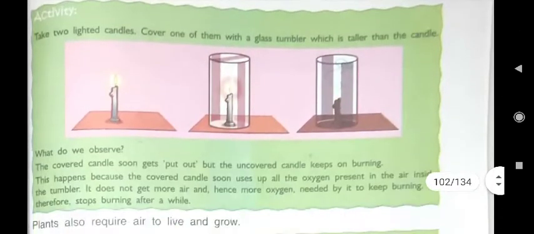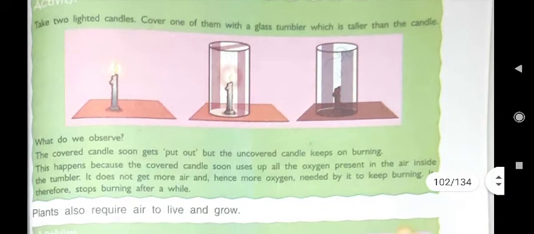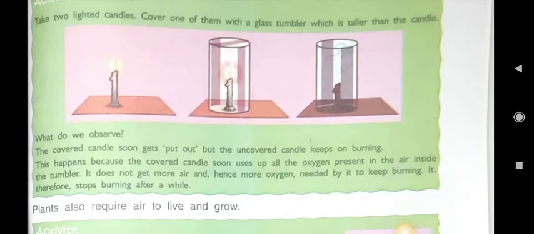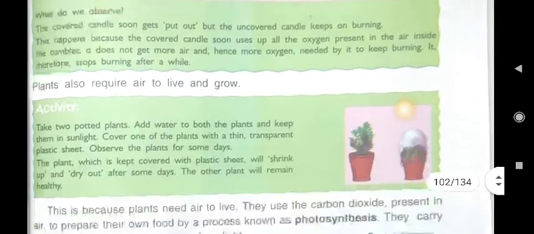In this activity I told you that oxygen is required for our respiration also, as well as in burning also. If we cover a burning candle with glass, then what we observe? That candle will not be burning. It stops burning. Why? Because whenever it doesn't get oxygen gas, then it stops burning. It shows that oxygen is required for burning also.